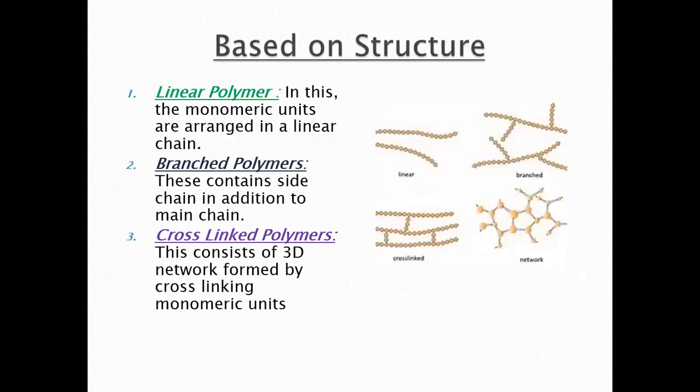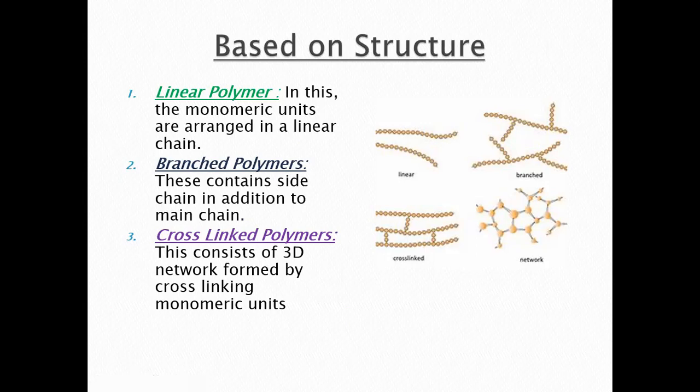Next, we have classified polymers based on structure. Firstly, we have linear polymers, then branched polymers, then cross-linked polymers. As you can see from these pictures, this is the linear arrangement. In a series, when they are not combined together, it's just a linear series, and that is known as a linear polymer. When there is a chain and it has a side chain too, that is known as a branched polymer.